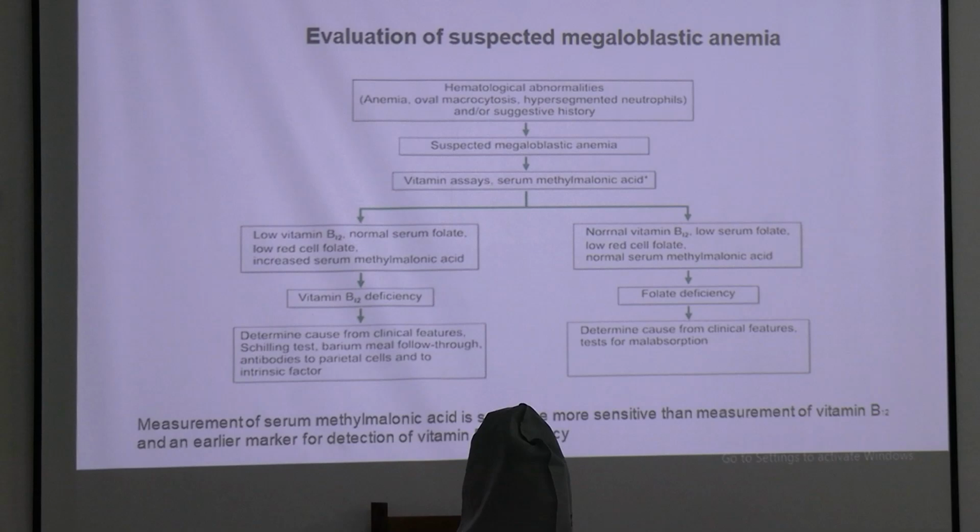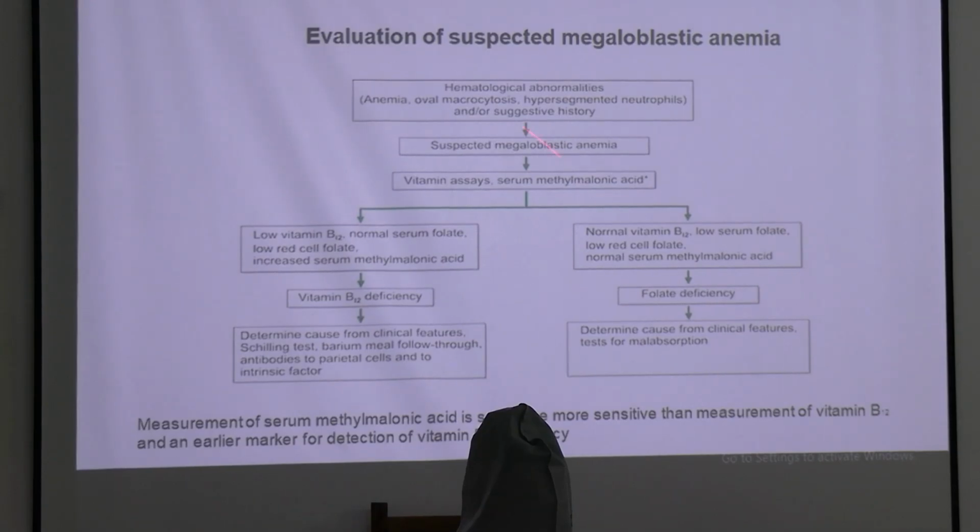So we will do some vitamin assays as well as serum methylmalonic acid test. If we find low vitamin B12 but normal serum folate, low RBC folate, and increased serum methylmalonic acid, in that case it will be vitamin B12 deficiency.